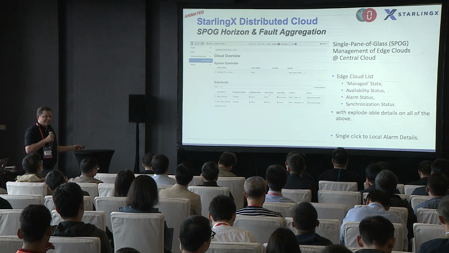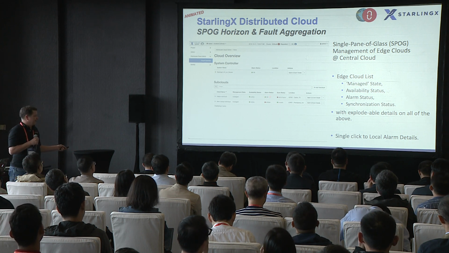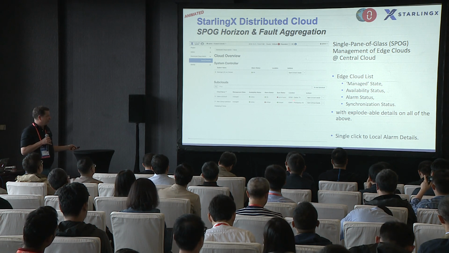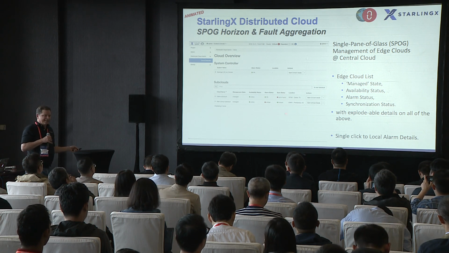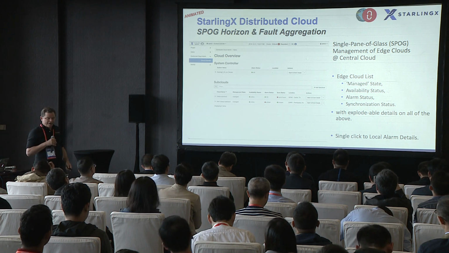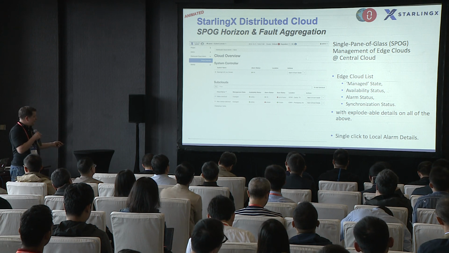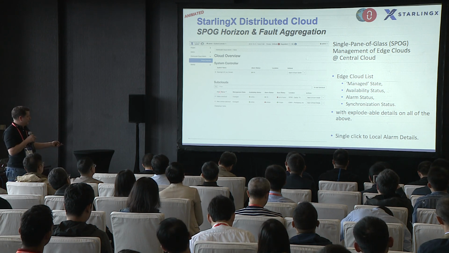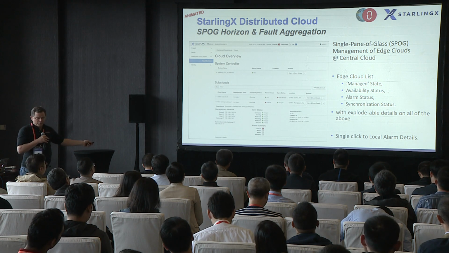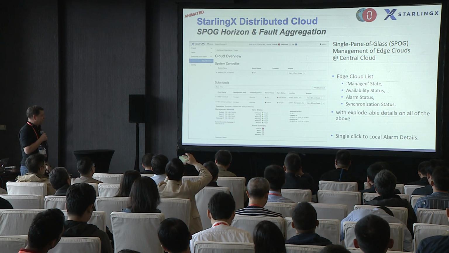Availability status is just whether I have basic connectivity to the subcloud. Alarm status just indicates a high-level view of whether I am seeing any alarms from the subcloud. Sync status again is a high-level status with respect to synchronization of configuration data or software update synchronization. And then if I click on the arrow here, I can explode it and provide a little more detailed information on what's available at the central cloud with respect to subcloud status.